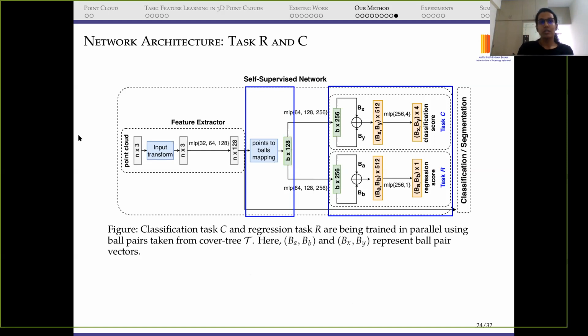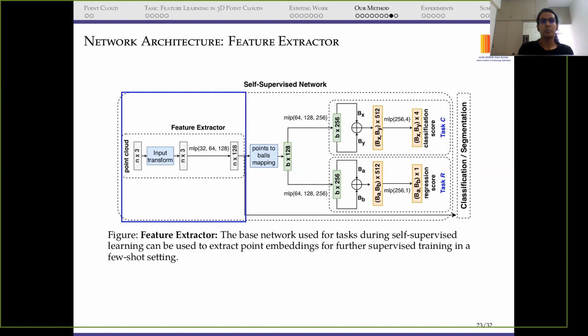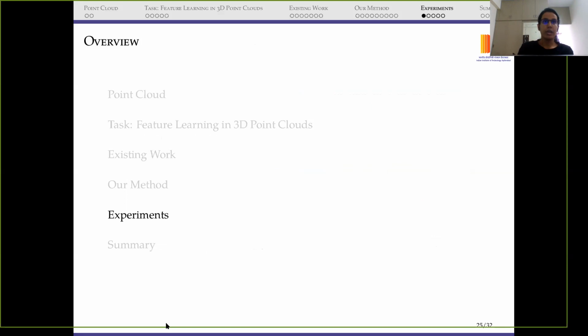Once this network is trained, we call this part the feature extractor, because we can extract the point cloud embeddings, and we can plug this embedding into the downstream network, which is used for classification and segmentation. So yeah, this was the idea behind this.